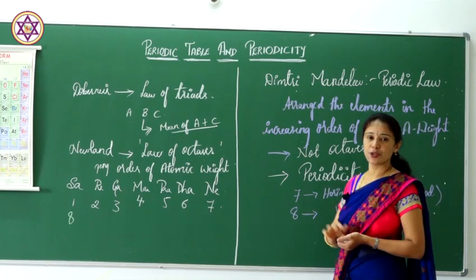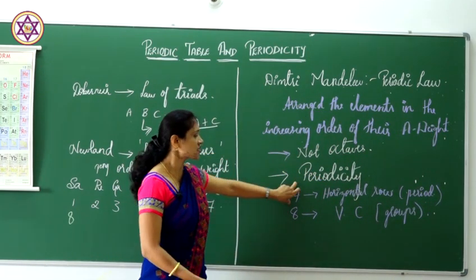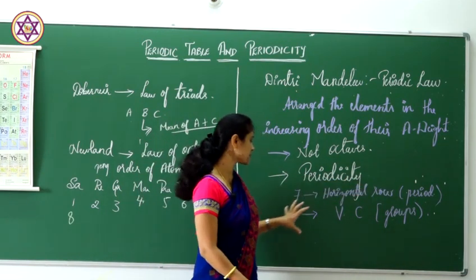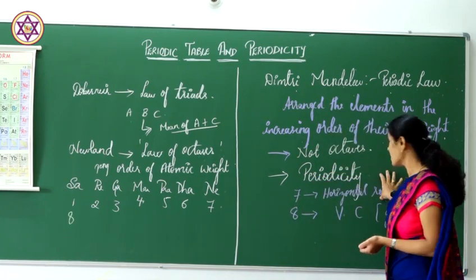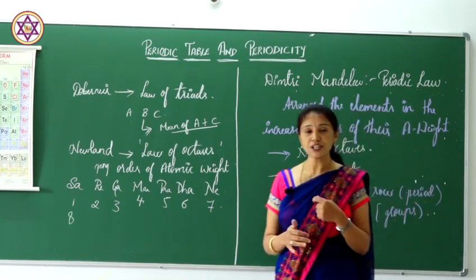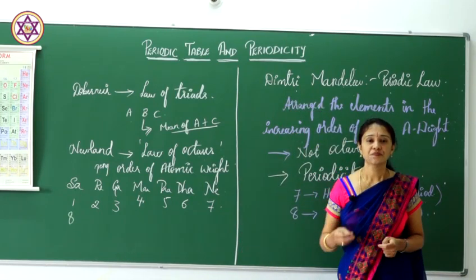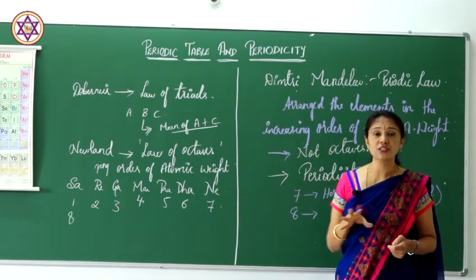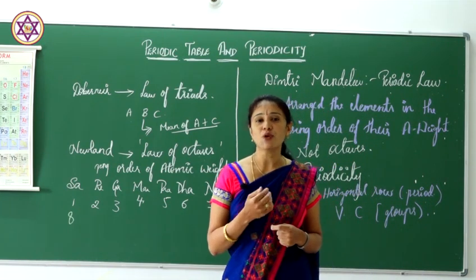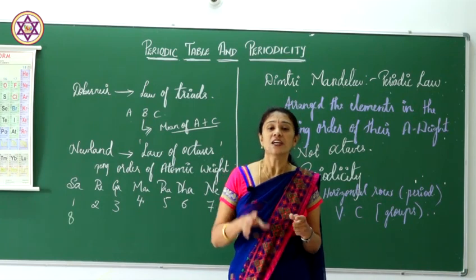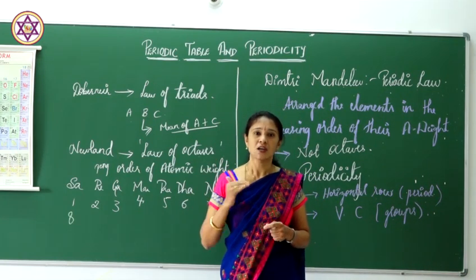In Dmitri Mendeleev's periodic table, there were 7 horizontal rows called periods and 8 vertical columns called groups. In these periods, there were subgroups. In groups, there were subgroups also. Then, in his periodic table, what he did was leave some places in between the elements.